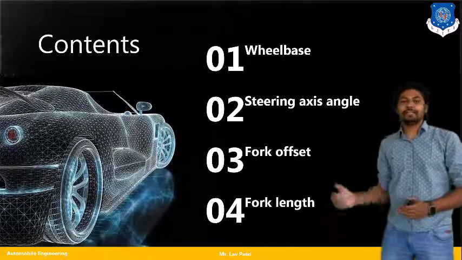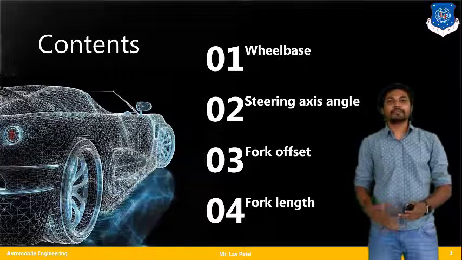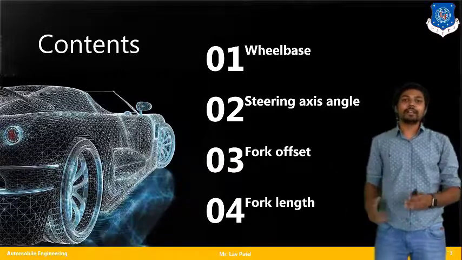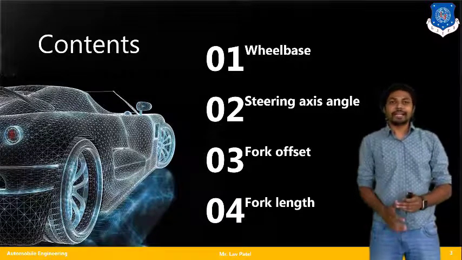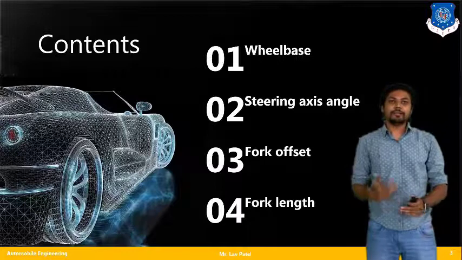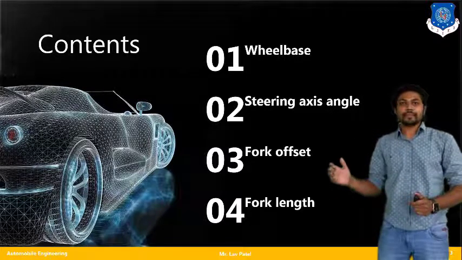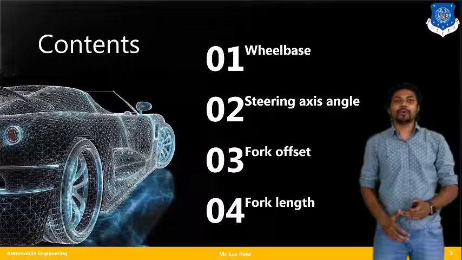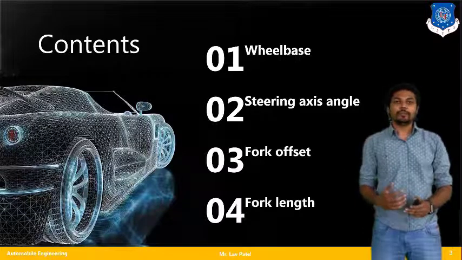So these are the four geometrical parameters of my motorcycle. This is the first part. Beyond this, there are a few more parameters that we will see in our next lecture. So let us begin with these four basic parameters and how they affect the overall riding condition of the motorcycle.